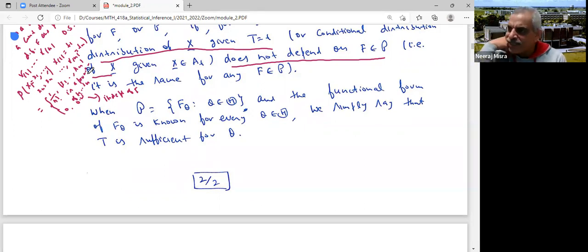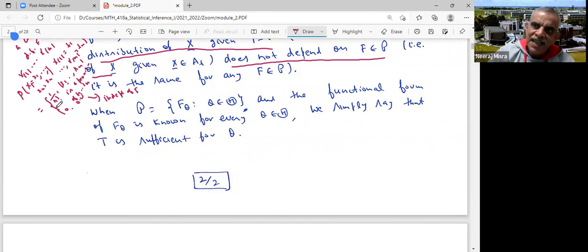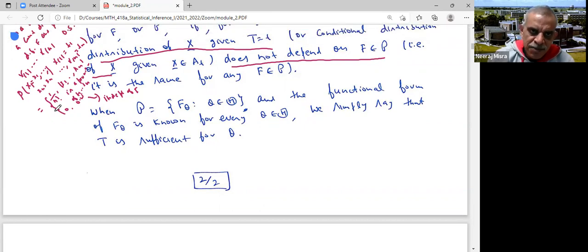Suppose T was known to me, with n equal to 3 and the observations 1, 2, 3. What you do is you throw a die. If the die comes up 1, you take the observation to be 1, 2, 3. If it comes up 2, which has a probability 1 by 6, you take it to be 1, 3, 2, and so on. Each of them has the same probability, which is equivalent to throwing a die, right? So you can generate observations like this. For n equal to 3, you don't even need a computer.